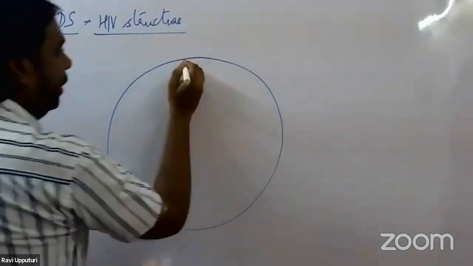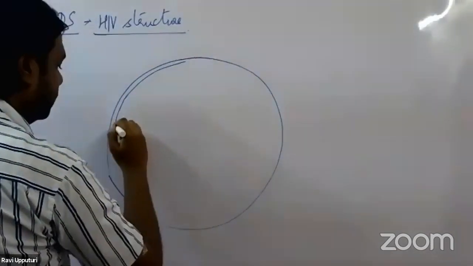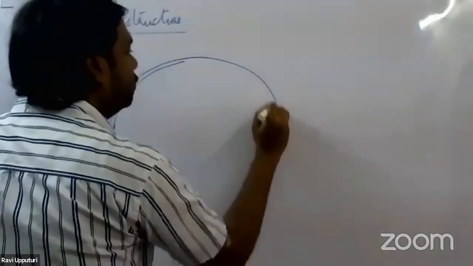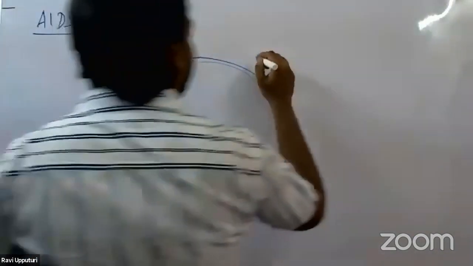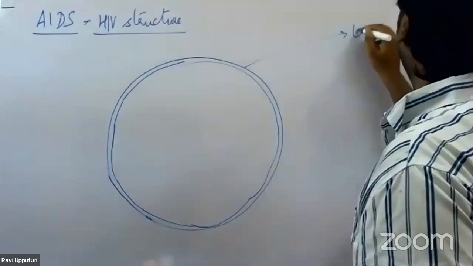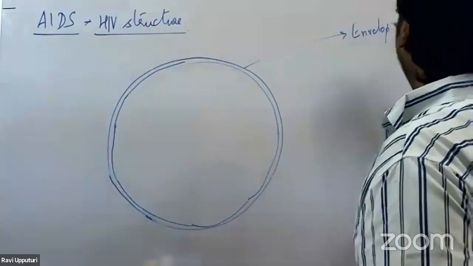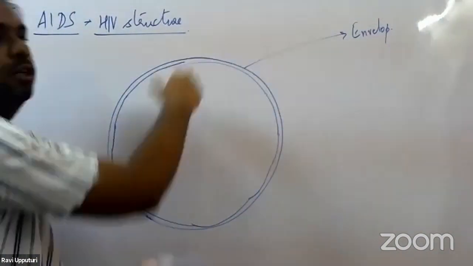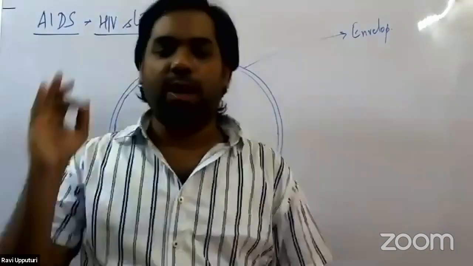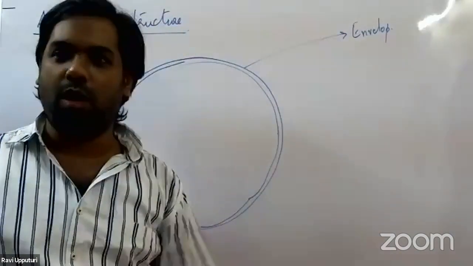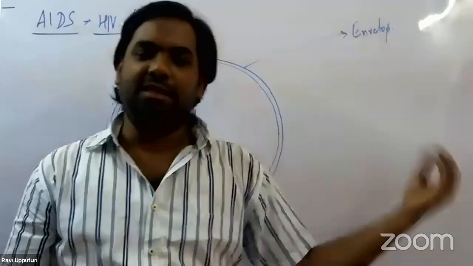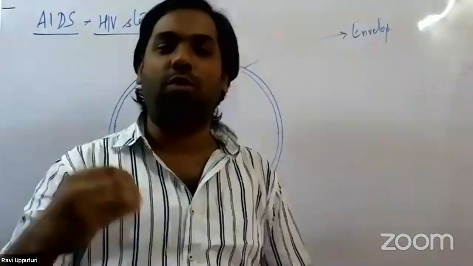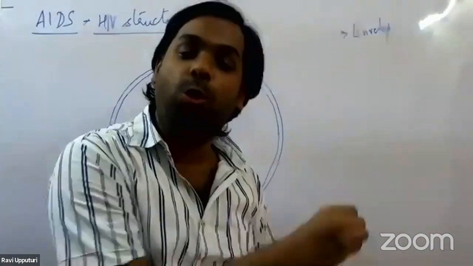And this envelope is a double layer. It is composed of a phospholipid bilayer. Now, from where does the virus get this envelope, this particular phospholipid bilayer? It is actually considered a stolen material. Stolen material of what? Stolen material of the plasma membrane of the host cell.